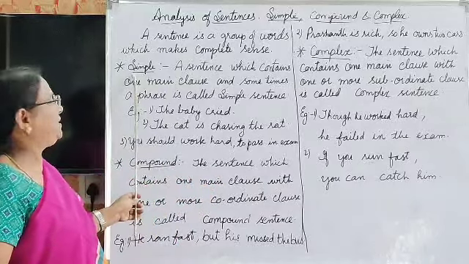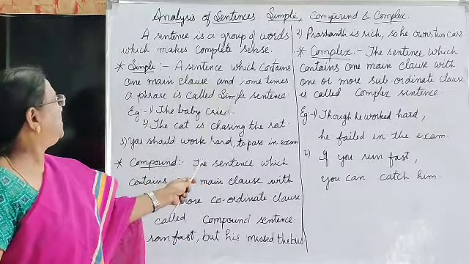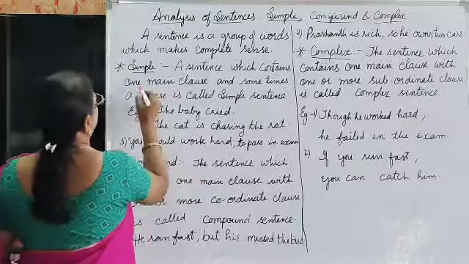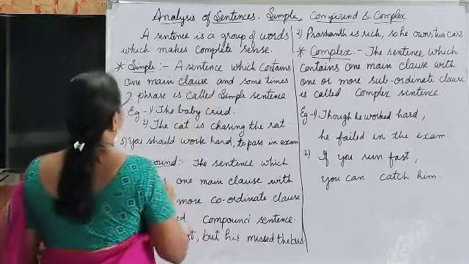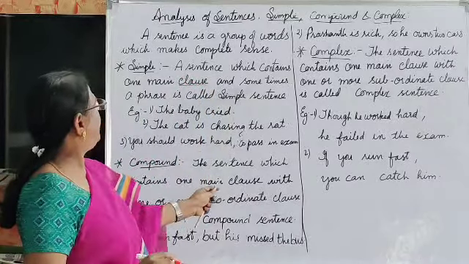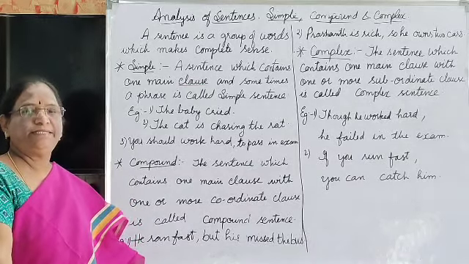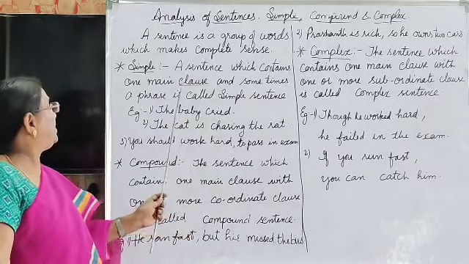A simple sentence is a sentence which contains one main clause. And sometimes a phrase is also called a simple sentence. Let us first know what a clause is.